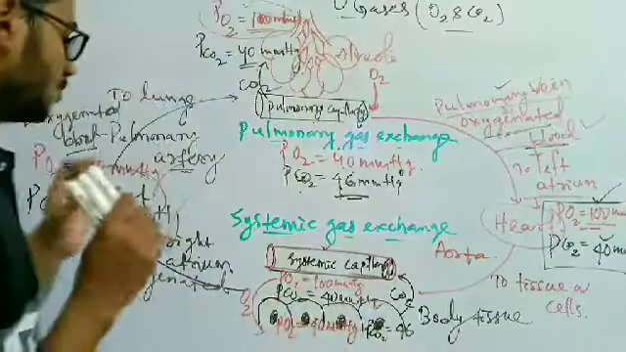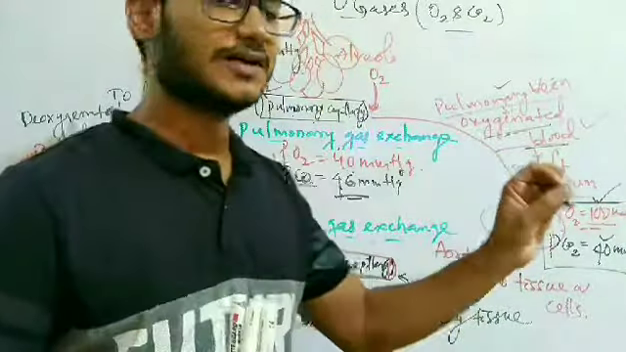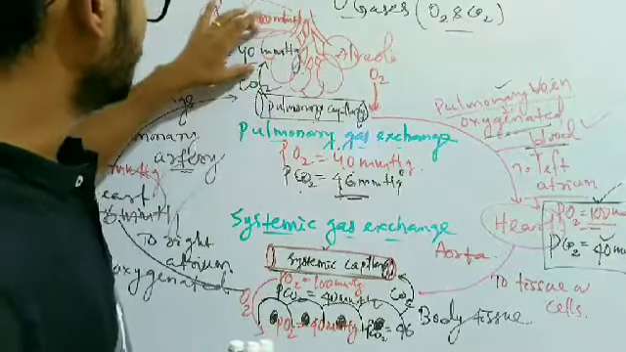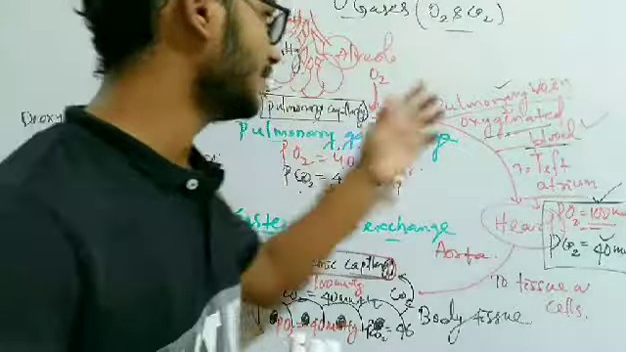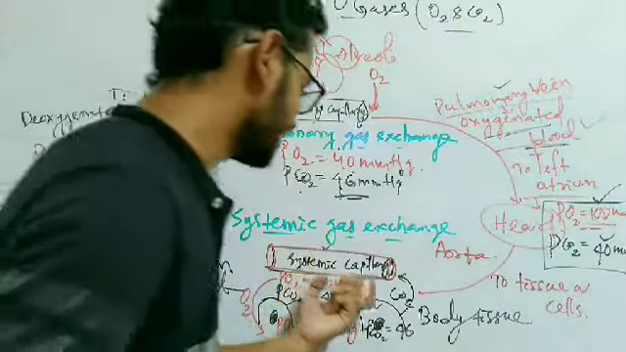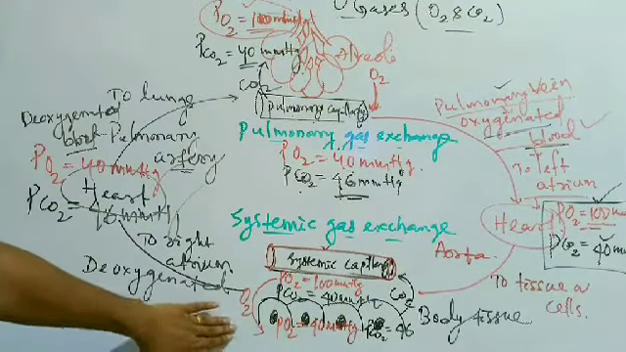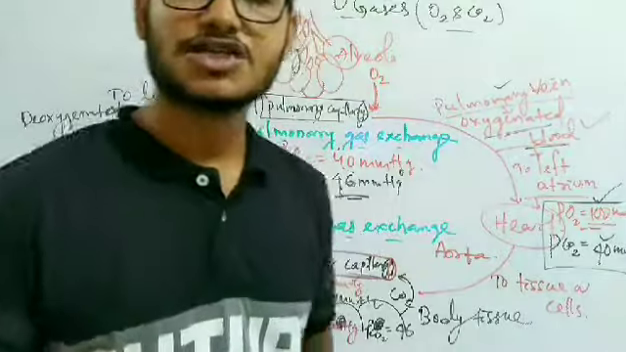And these are the different partial pressures in different places, like the alveoli, the pulmonary capillary, the oxygenated blood, the deoxygenated blood, the systemic capillary, and the body tissue. So this is all about the exchange of gases.